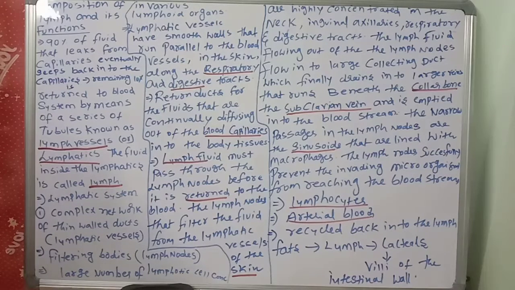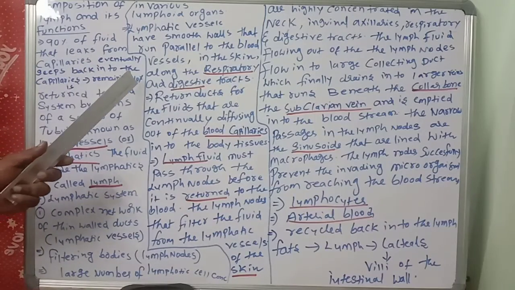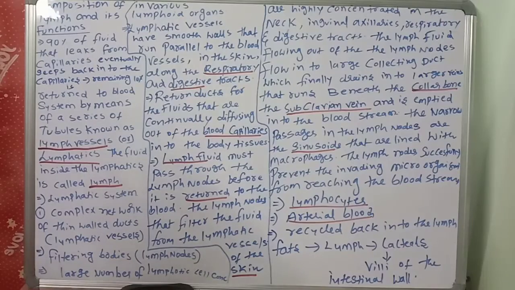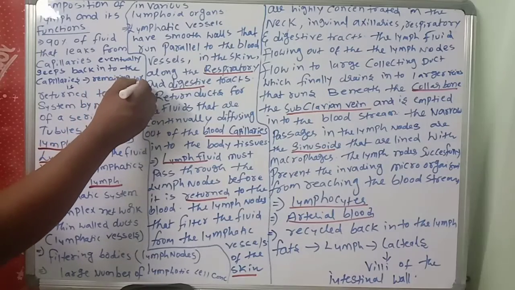What is lymph, what is the lymph structure, what is the composition of lymph, and how lymph is useful for the transportation of minerals and nutrients, we will discuss. About 90% of the fluid that leaks from the capillaries eventually seeps back into the capillaries. 90% will leak and go back, but only the remaining 10% is collected. This is very important.